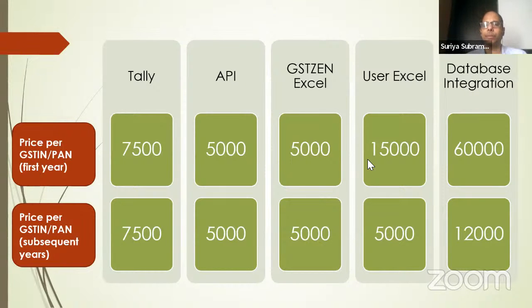The question is about the pricing. The pricing has a limit. The 5,000 invoices is for 18,000 invoices approximately. If you have more invoices, get in touch with us and we can give a different plan. The pricing is not based on the number of GST numbers or such a thing. If you are a software developer, pricing is basically for you. You can use it for as many clients as you want, as long as they are added into your GSTZen account. You can manage multiple clients and you pay only for the number of invoices that you generate through GSTZen.